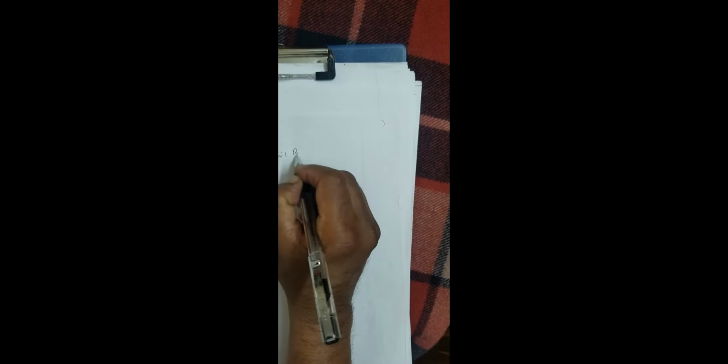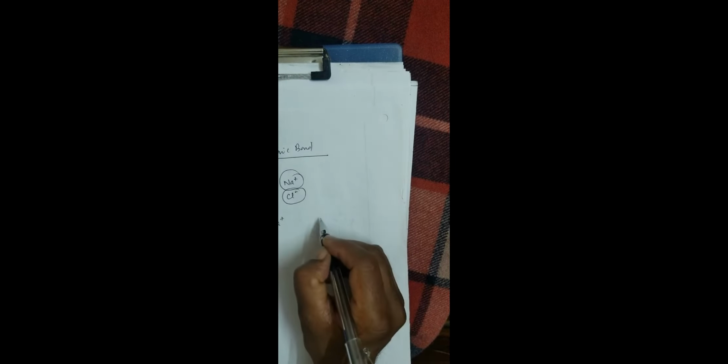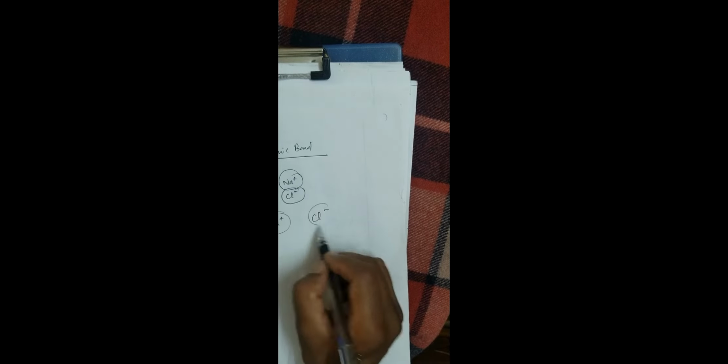So here sodium is a metal, chlorine is a non-metal. These are called ionic compounds. Let us discuss certain ionic compounds. What is an ionic compound? See, ionic bond. Here, sodium donates one electron and becomes a sodium ion. Chlorine receives that electron and becomes a chloride ion. This is a positive ion and a negative ion, sodium ion and chloride ion.